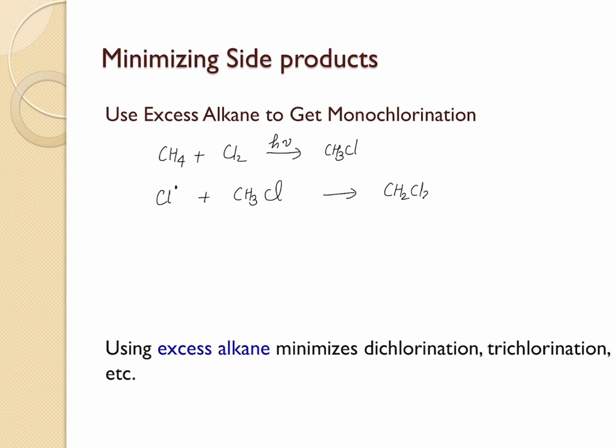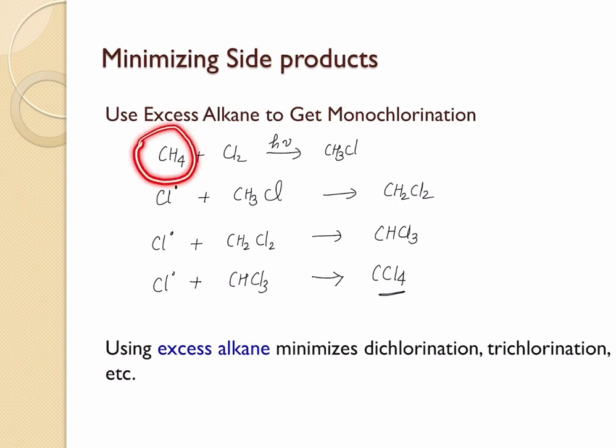dichloromethane. Again, this dichloromethane can react with another chlorine radical to form trichloromethane, which is chloroform. And then this trichloromethane, or chloroform, can react with another chlorine radical to form tetrachloromethane, carbon tetrachloride. So in order to avoid all of these steps, you always need to make sure that you use excess of alkane. This is going to potentially avoid the collision between the chlorine radical and the substituted products.